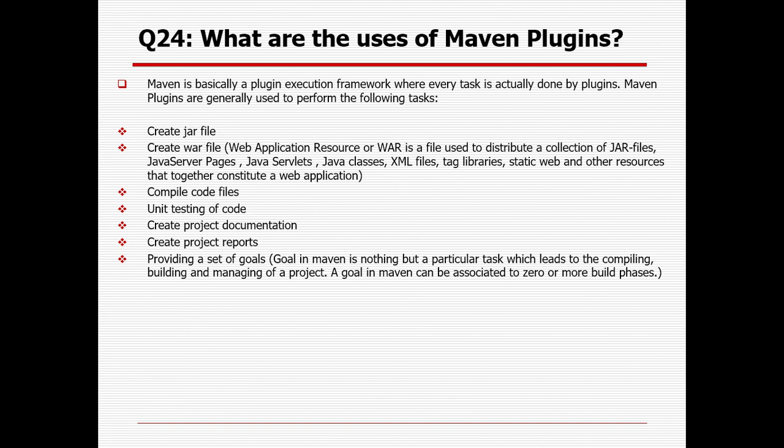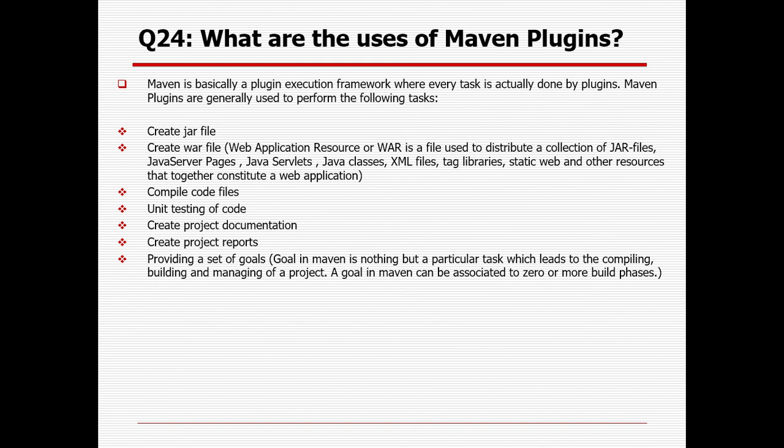So Maven is basically a plugin execution framework where every task is actually done by a plugin. Maven plugins are generally used to perform the following tasks: creating a jar file, creating war files. A war file is nothing but web application resources, used to distribute a collection of jar files, JavaServer Pages, Java servlets, Java classes, XML files, tag libraries, static web pages, and other resources that together constitute a web application.